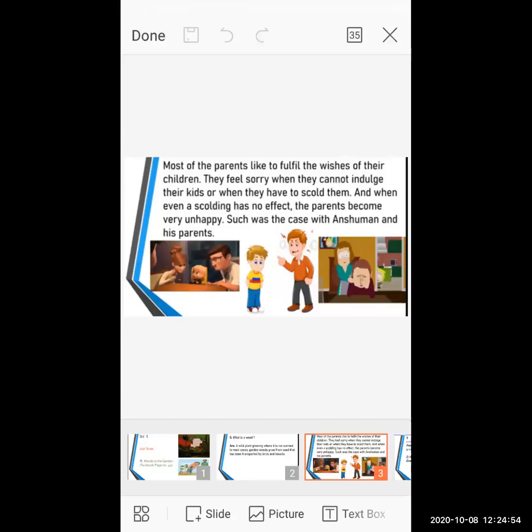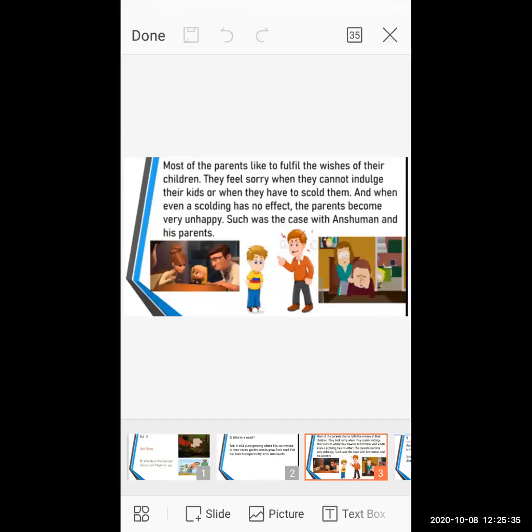So if the kids are indulging, the parents have to scold them, because they are doing whatever they like to do, whether it is good or bad, they are not thinking. When the parents scold them, at that time parents feel so sad and very sorry for them. But when scolding has no effect, they feel very sad and upset also, because they gave good moral values. They taught their children good habits.